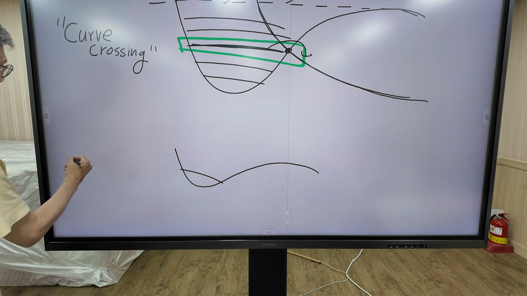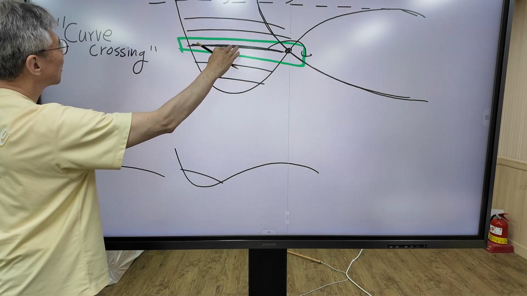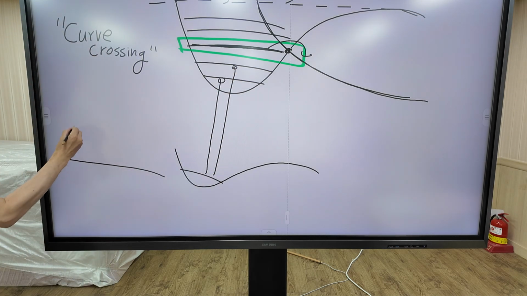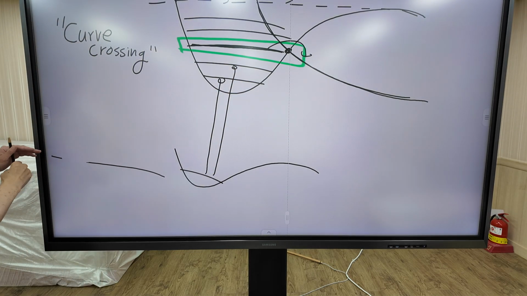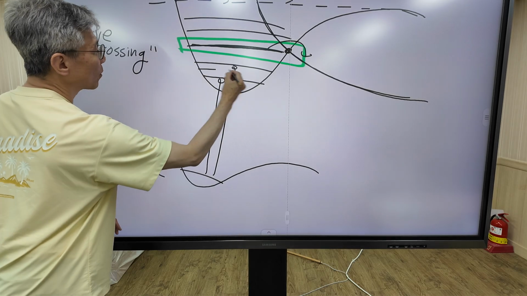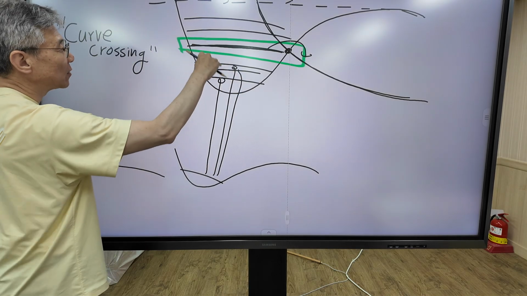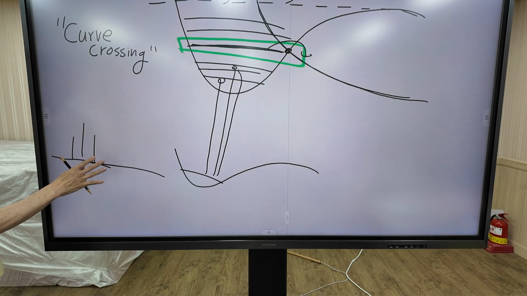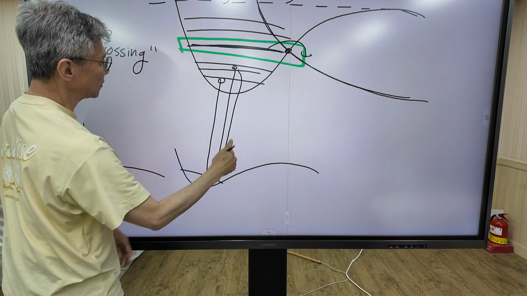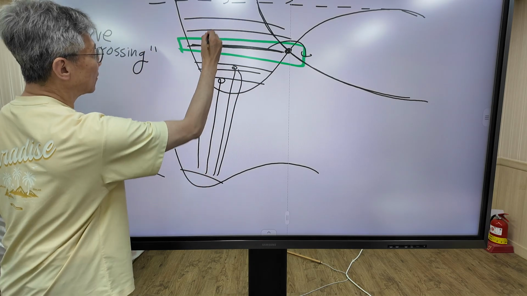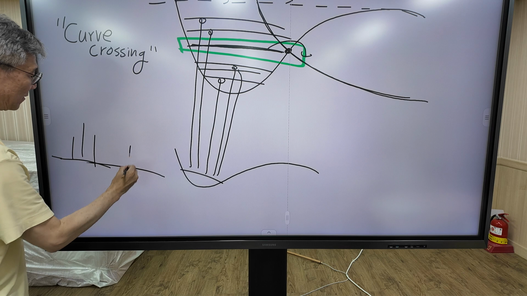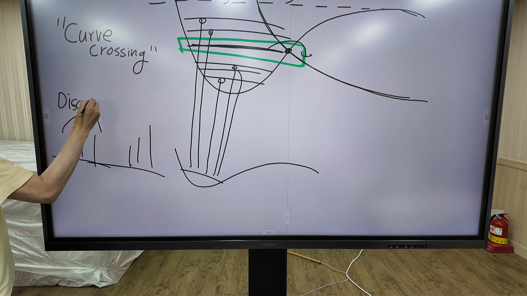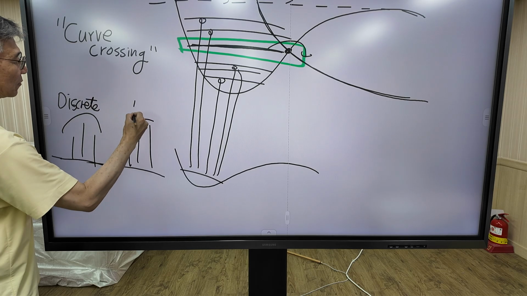Now the spectrum looks like this. Below the curve crossing point, we obtain normal discrete vibrational peaks. So below the crossing point, we obtain discrete vibrational peaks, and above the curve crossing point, we also observe discrete vibrational peaks.